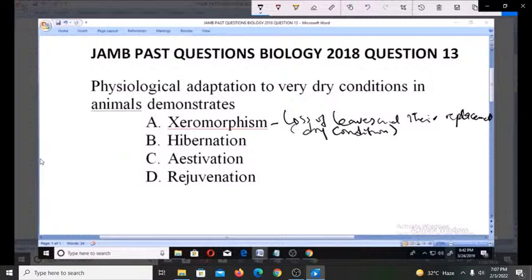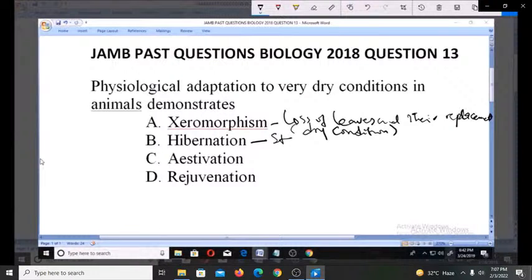Now we look at hibernation. Hibernation is dormancy of animals. This one has to do with animals. It's a state of animal dormancy taking place around the winter period due to coldness.